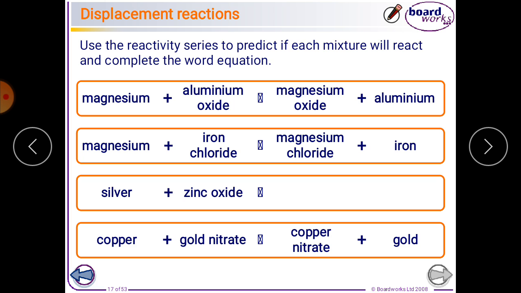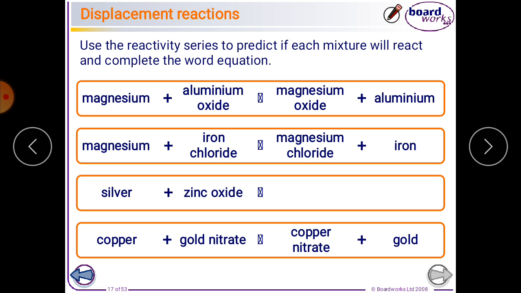Now we are going to use the reactivity series to predict if each mixture will react and complete the equation. For example, if we have aluminium oxide and it will react with magnesium, how will it displace? A more reactive metal displaces a less reactive metal. Now you need to check in the reactivity series that magnesium is more reactive as compared to aluminium.